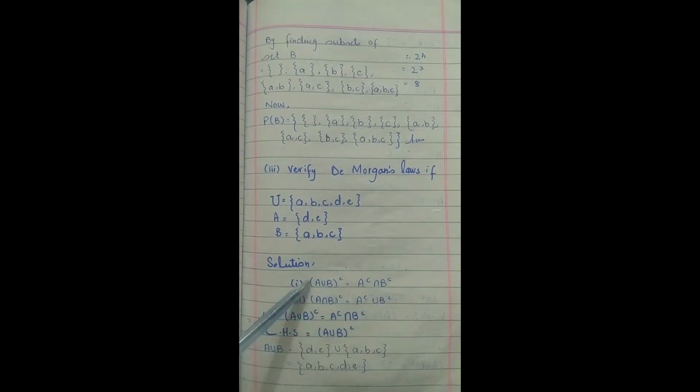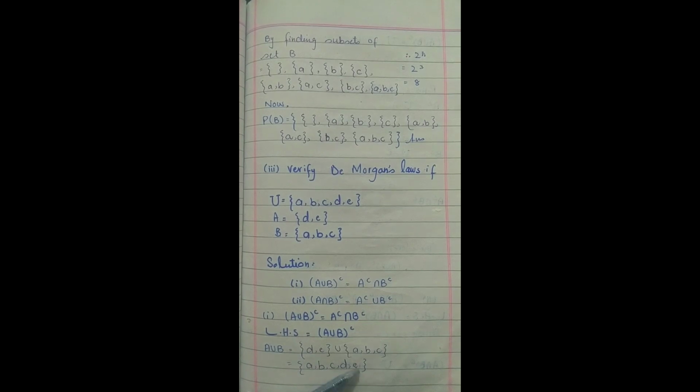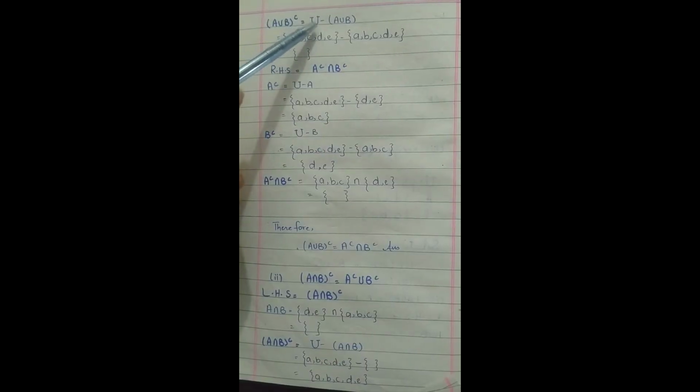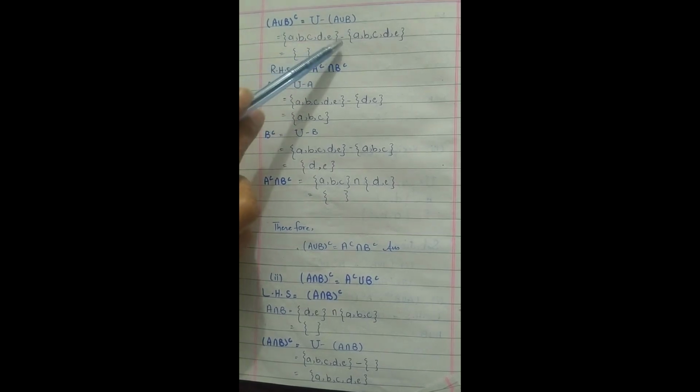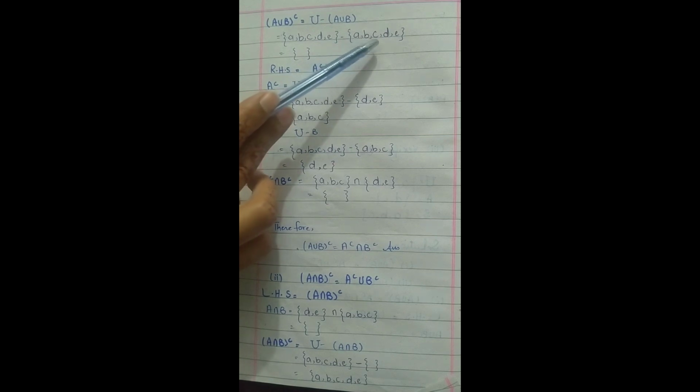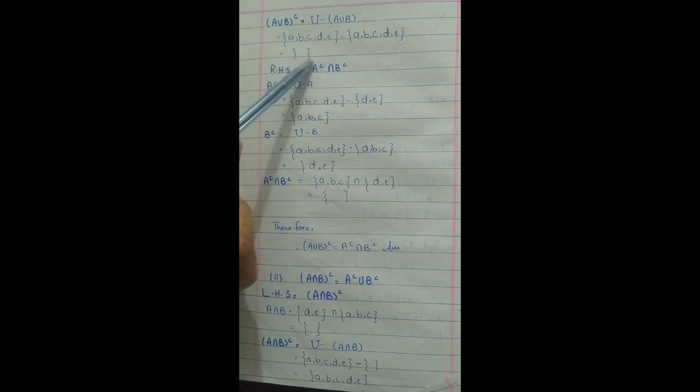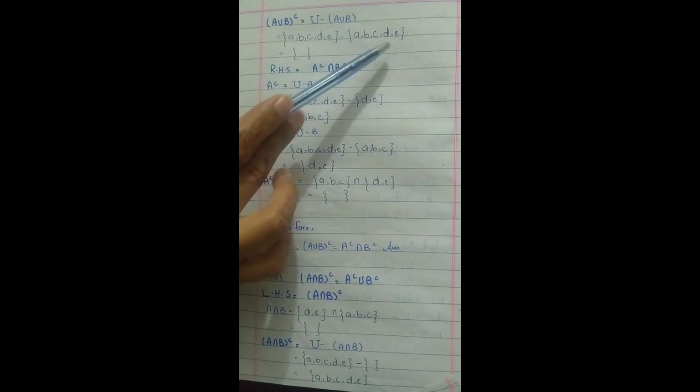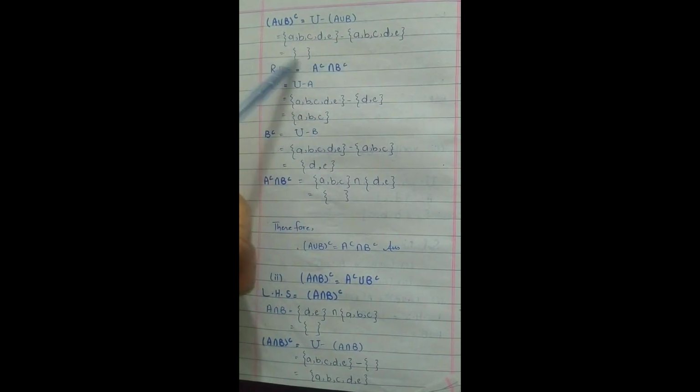According to the first part, the left hand side is (A union B) complement. Here A is {D, E}, union B is {A, B, C}, and the union of both sets is {A, B, C, D, E}. (A union B) complement equals U minus (A union B). Here U is {A, B, C, D, E} minus (A union B), which is {A, B, C, D, E}. The answer is the empty set because the elements of the universal set are also elements of A union B. So the answer is the empty set.